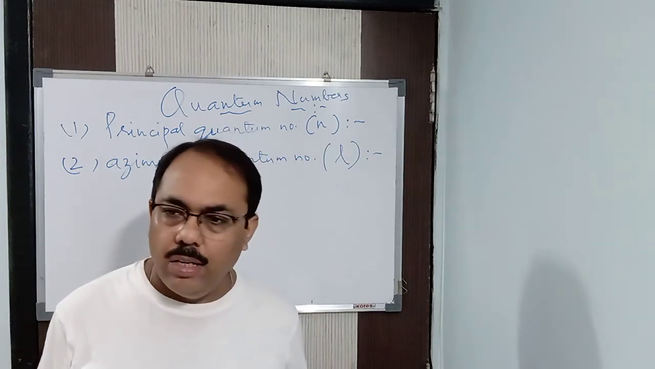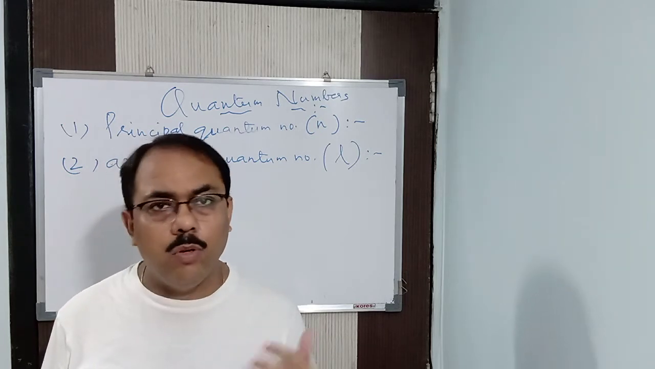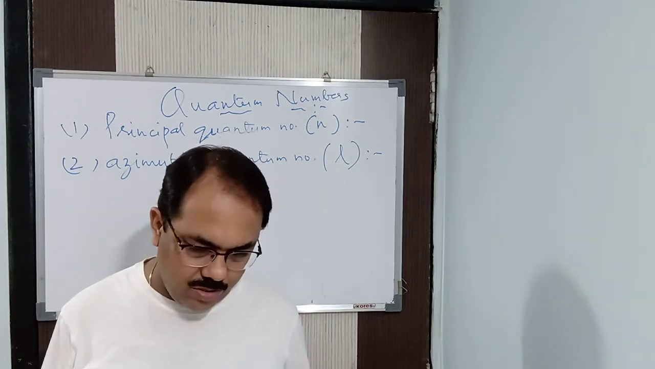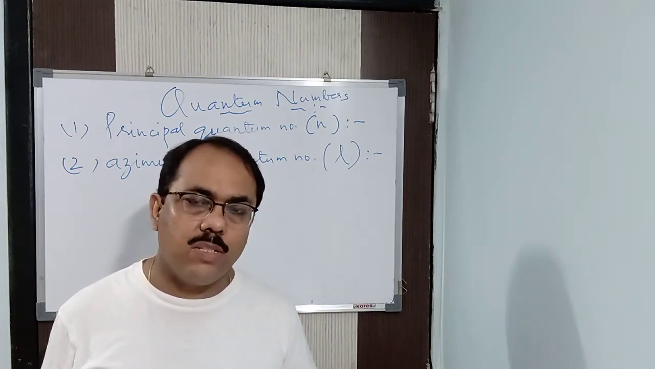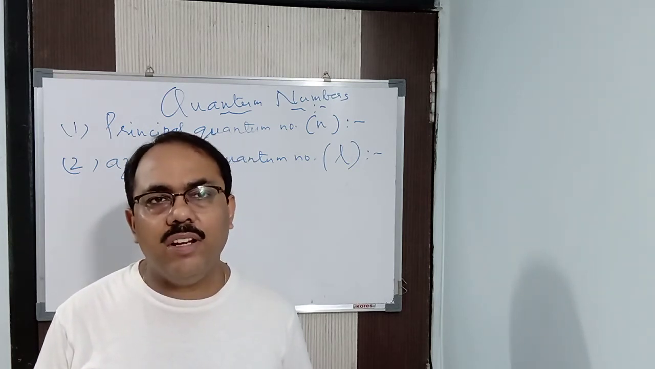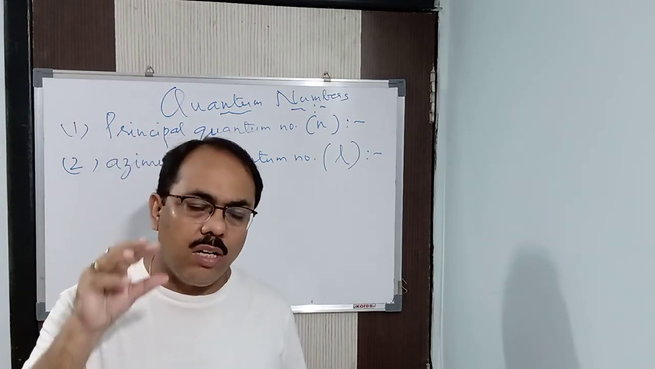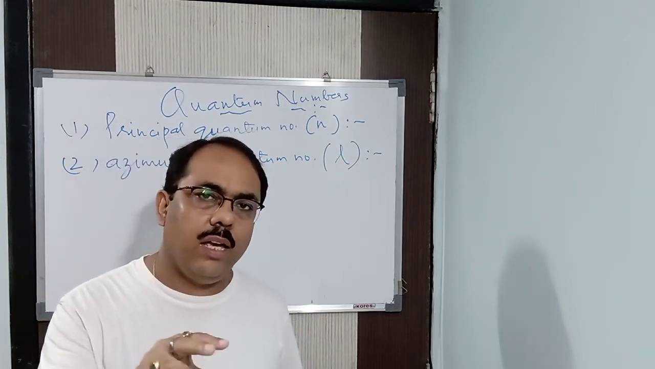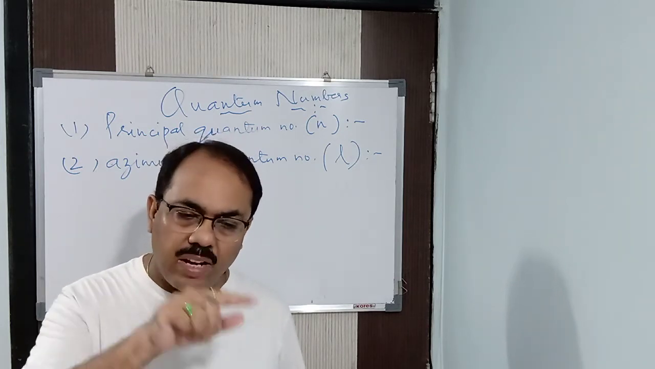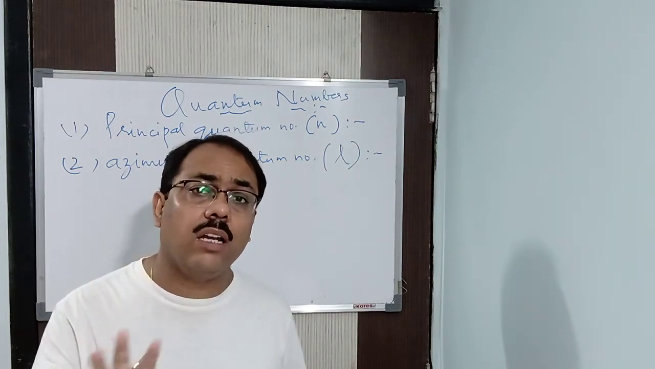Now, see, if you remember, when I was teaching you about the drawbacks of Niels Bohr's atomic model, I told you about two effects. One is the Stark effect, another is the Zeeman effect. Stark effect is that when an atom is kept in an electric field, then you find that it splits up into finer spectral lines, which is known as the Stark effect.